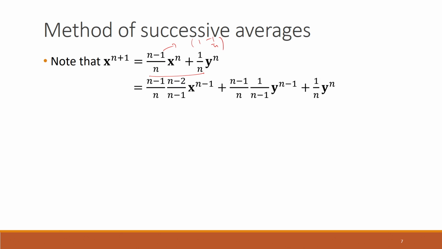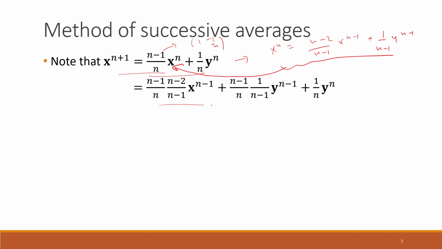Now what we can do here is, if you substitute n instead of n plus 1, you get xn equal to n minus 2 divided by n minus 1 times x n minus 1 plus 1 upon n minus 1 times y n minus 1. Now we can substitute this here, and when we do that, this is what we get.